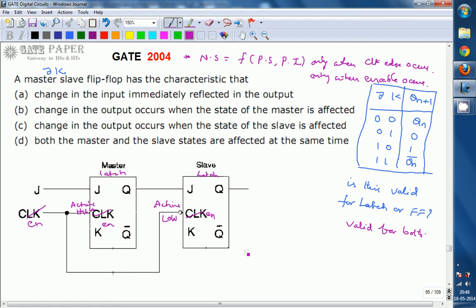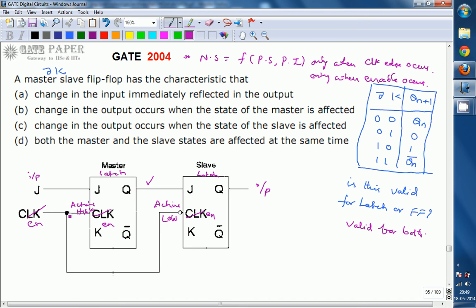Now from this we will start looking at the options. A: change in the input is immediately reflected at the outputs. This is the actual output and this is the actual input. So a change in the input doesn't reflect in the output, because a change in the input is going to be reflected in the output of the master only when the clock edge occurs.